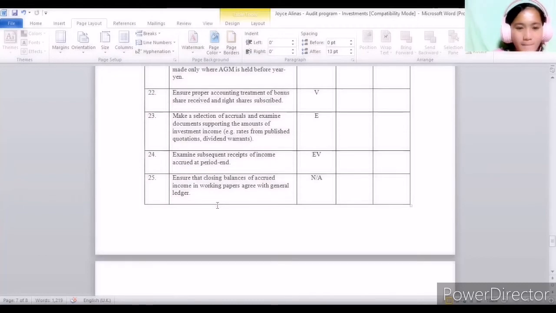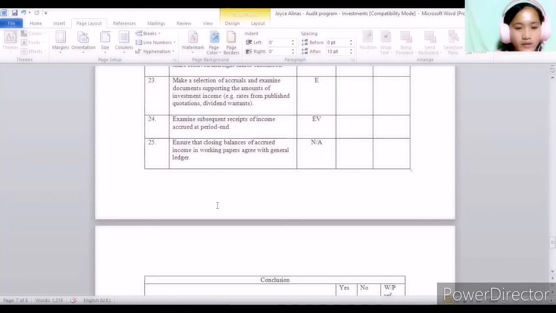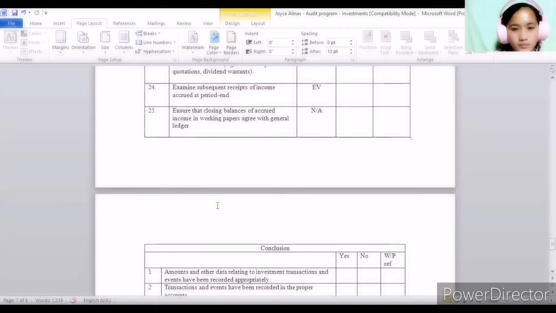We have to make a selection of accruals and examine documents supporting the amounts of investment income, for example, the rates, published quotations, and the dividend warrants. This tests the existence of the transaction. For the last one, we have to ensure that closing balances of accrued income and working papers agree with the general ledger.